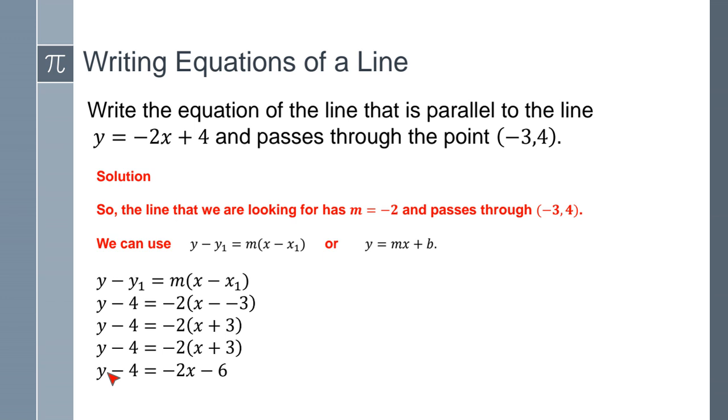Now, remember, we have to isolate the y because we want it in the slope-intercept form, which is y equals mx plus b. So this negative 4 cannot be here. So here we're going to add 4 to both sides.